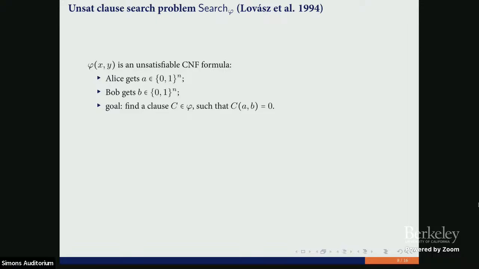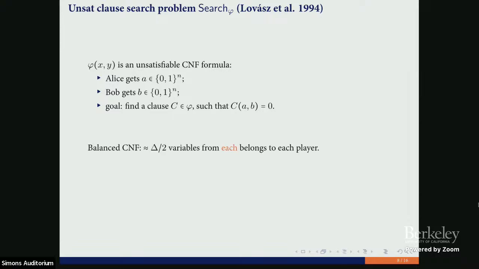It's an unsatisfiable Boolean formula, and Alice gets some assignment to the X variables, and Bob gets some assignment to the Y variables, and their goal is to find a clause that is not satisfied by their assignment. That makes sense? Good.